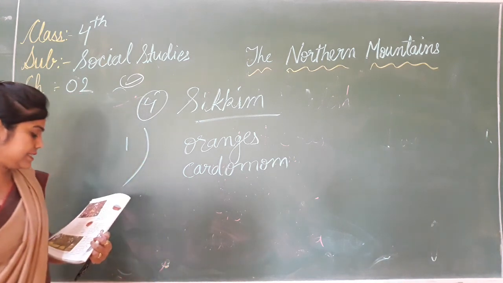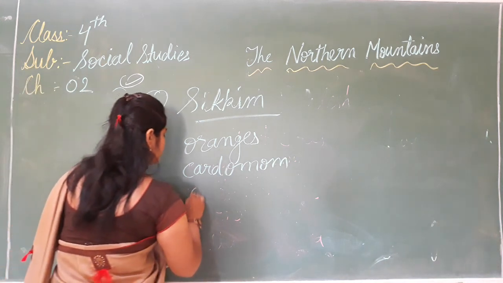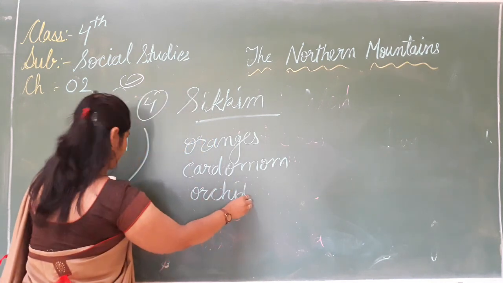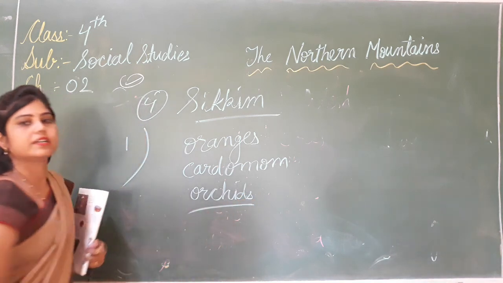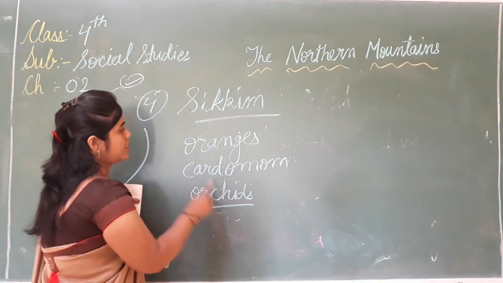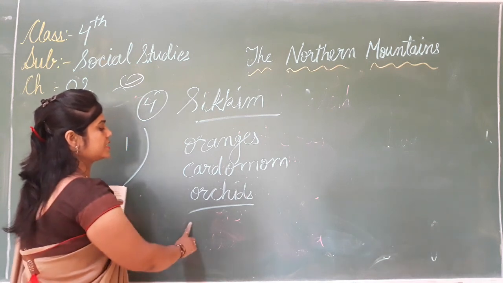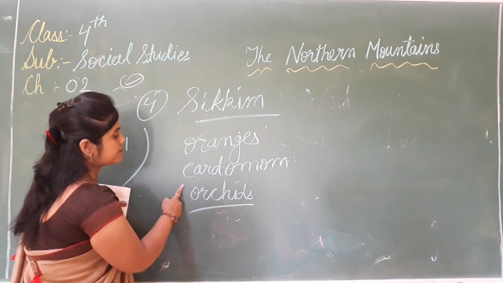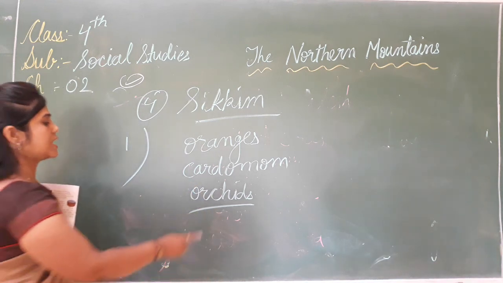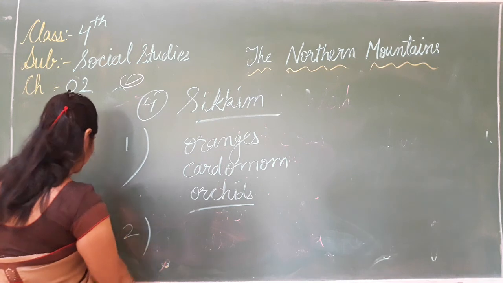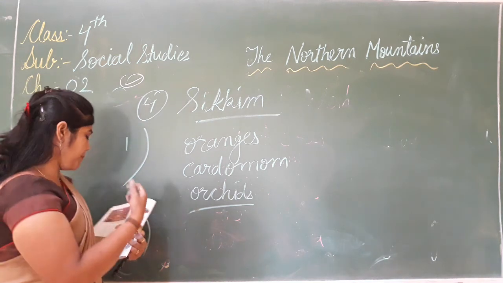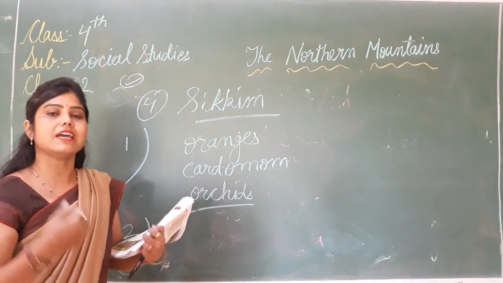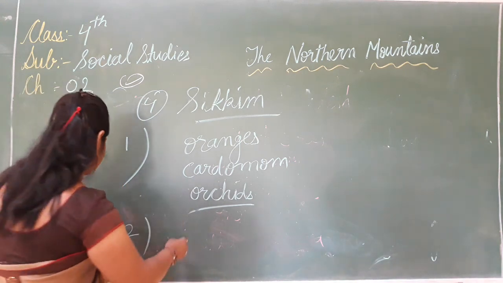And the third one is orchid. This is a type of flower. This is orchid. What is the pronunciation of this? First, Sikkim is famous for oranges, cardamom and orchid. This is a type of flower. The second thing is some men and women wear a loose gown that is called Baku.